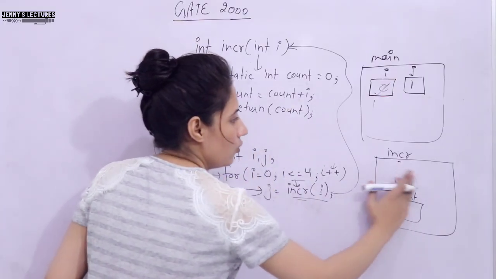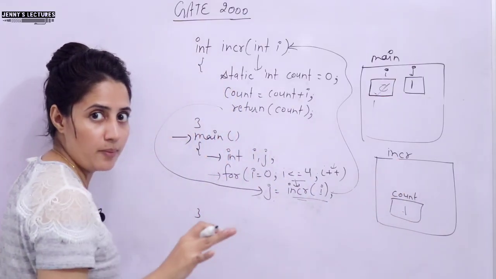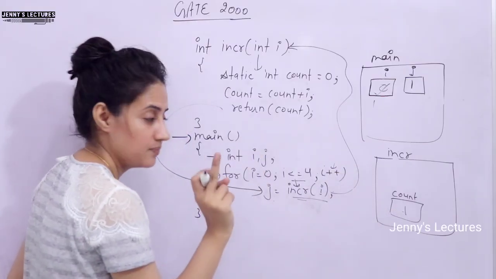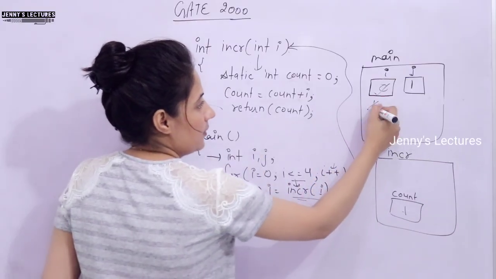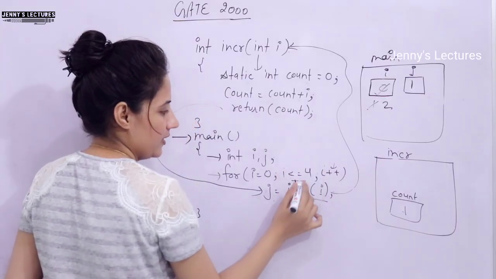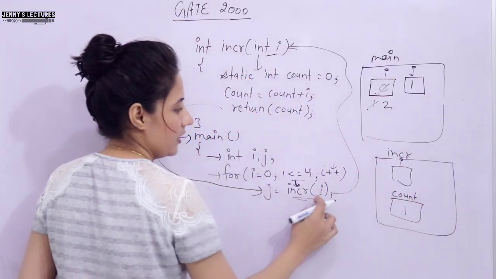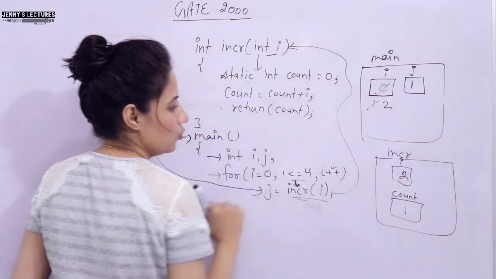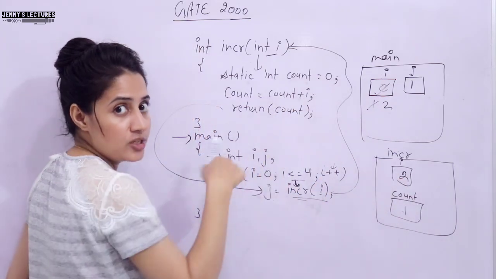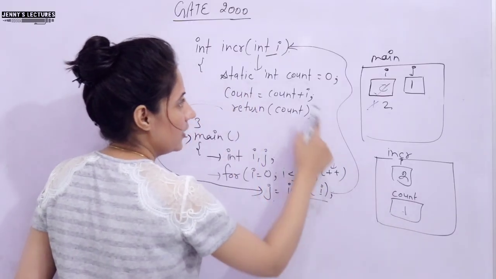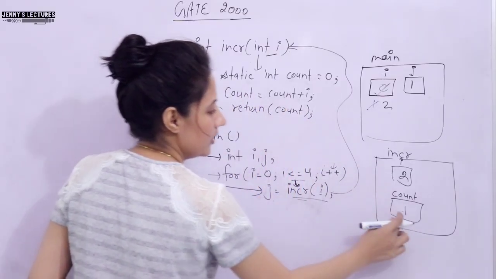And once control goes out, this variable's memory has been freed, but count will still hold its previous value, right? Now I plus plus, I becomes 2, condition true, again enter here, again we are going to call the function, and this I this time will receive 2. But count is not going to initialize again to 0, it will hold its previous value because it's static. So 2 plus 1 is 3, 3 would be in count now.